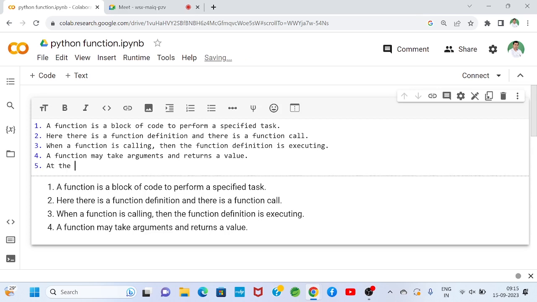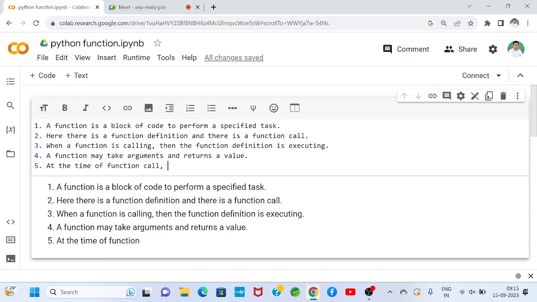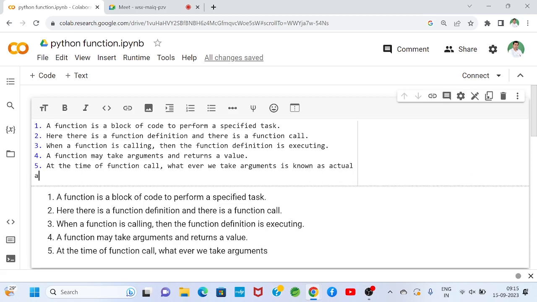At the time of function call, whatever arguments we take are known as actual arguments,